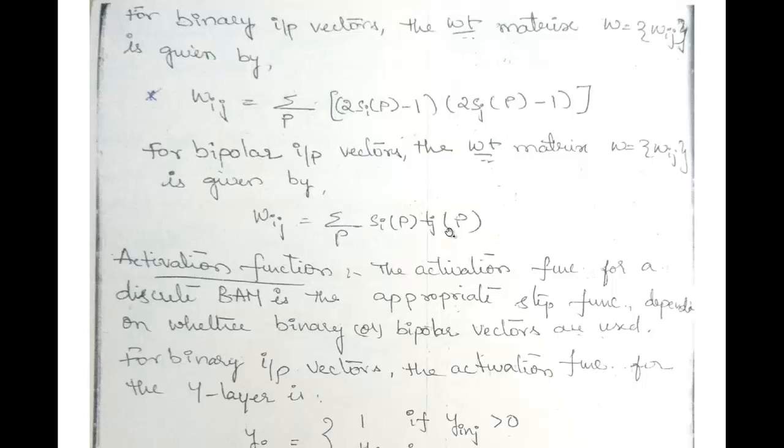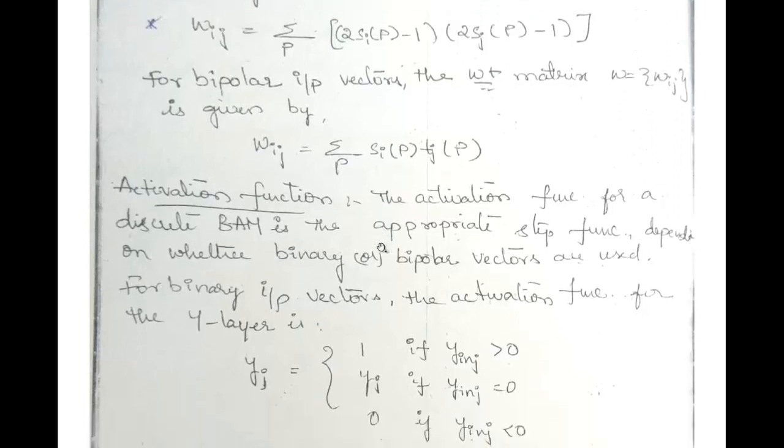So these are the weight matrices for your bipolar and binary input vectors. The two forms of inputs are available, binary and bipolar, as already stated, and the two weight matrices are given by these equations: this is for the binary inputs and this is for the bipolar inputs.